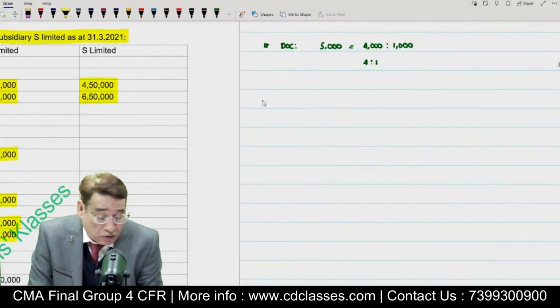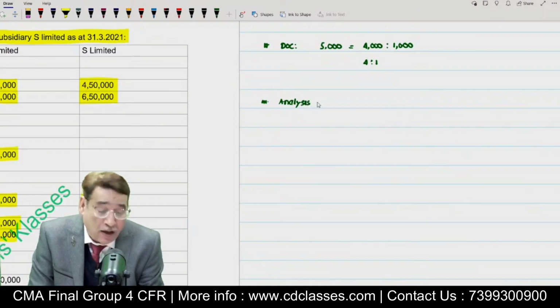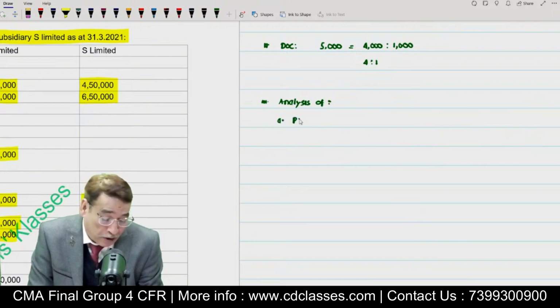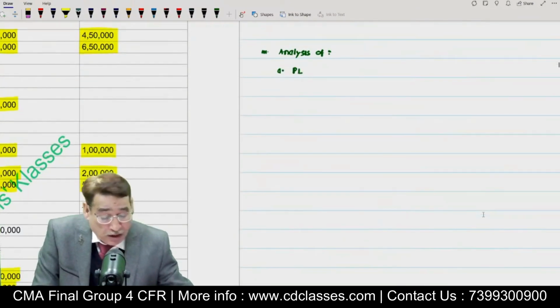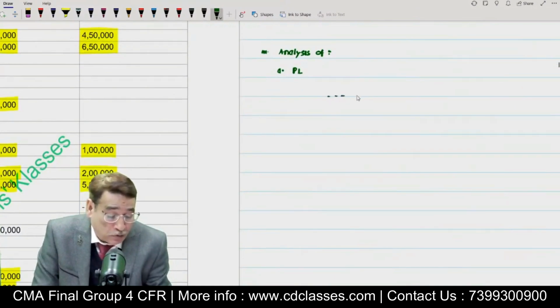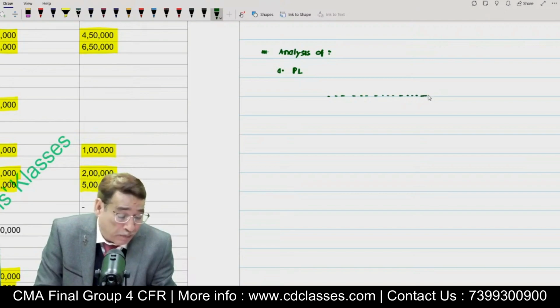Next step, as usual, we are going to do the analysis, and in this particular question you will have to do the analysis of P&L and of course of general reserve. First of all, I am going to do the analysis of the profit and loss account. As usual, we are going to note down carefully the closing balance and the opening balance.